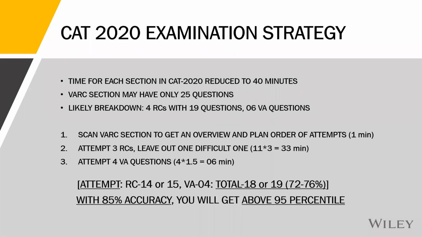So you've seen, yeah, this looks a bit difficult. Okay, let's leave it aside. So 1 minute in overview, 11 minutes into 3 RCs. See what best you can do. 4 VAs, 1.5 minutes per VA. I find para summary pretty simple. TITA doesn't have negative marks, so TITA could be another good thing to go for, but most of you find it difficult. Anyway, the point is you should be able to attempt 18 or 19 questions, about 3/4 of the paper.